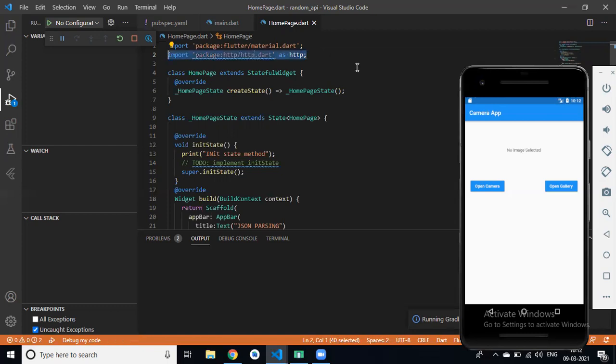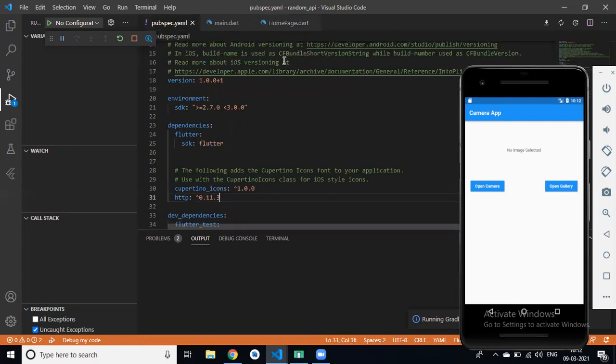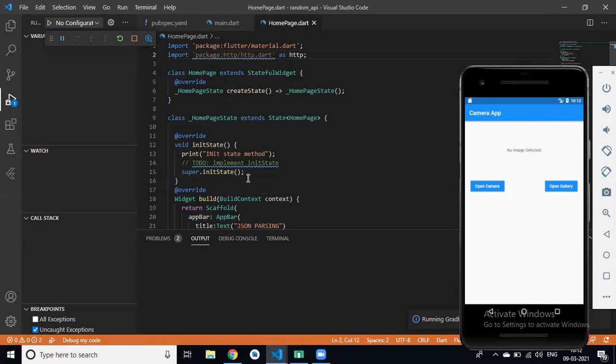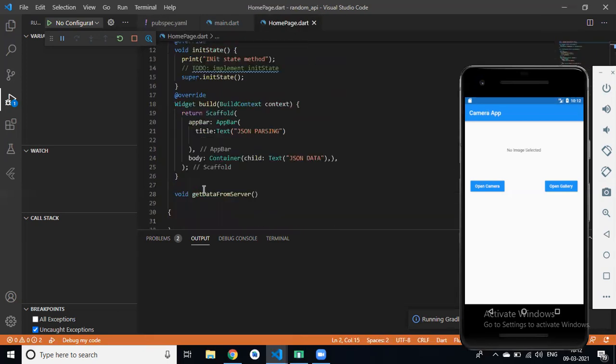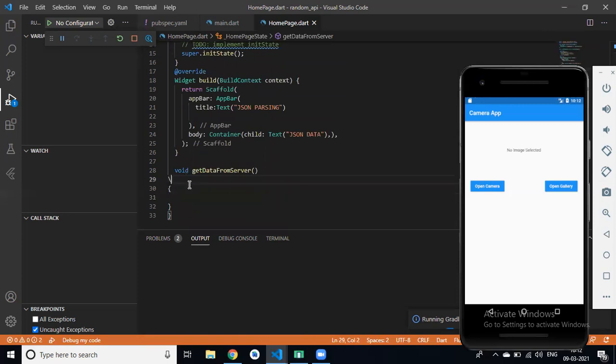We have added the HTTP package in the pubspec.yaml file, and first we have to import this package. Now we can parse our JSON data in this method.